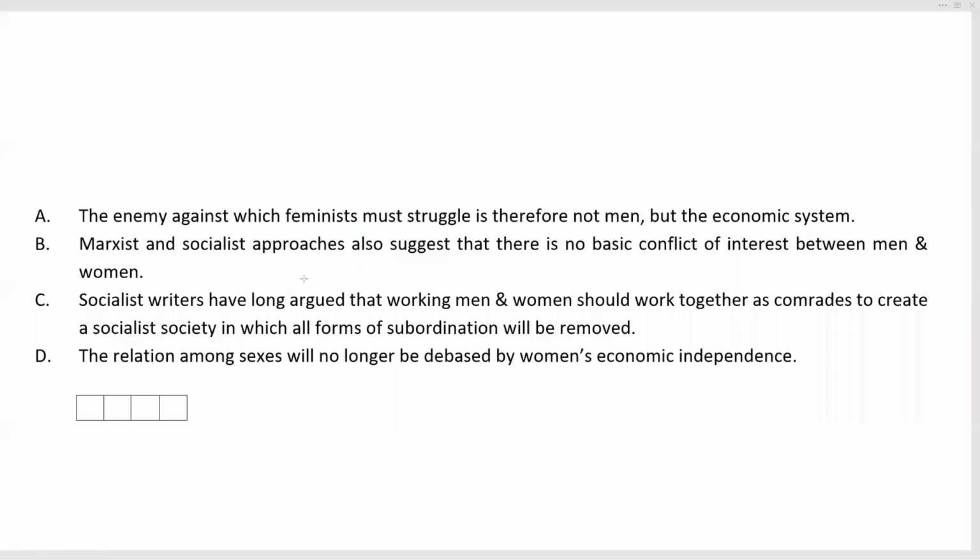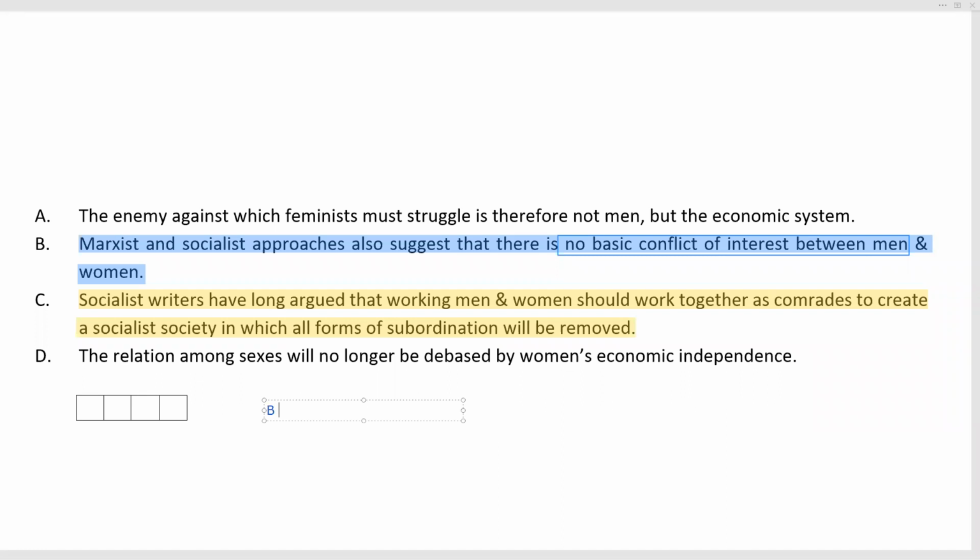Let's look at these statements in order once more. Marxist and socialist approaches also suggest that there is no basic conflict of interest between men and women. The reason behind this is given in C. Socialist writers have long argued that working men and women should work together as comrades to create a socialist society in which all forms of subordination will be removed. And hence, one could say that there is no basic conflict of interest between men and women. So the reasoning for the argument made in B is given in statement C. Thus, we find that B and C form a pair in the order BC.